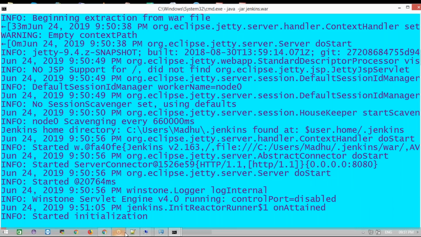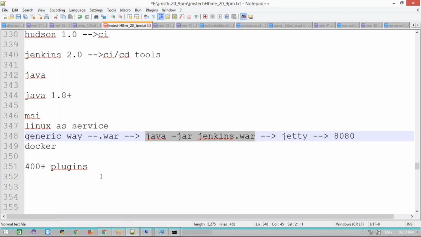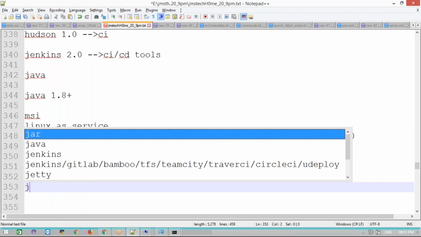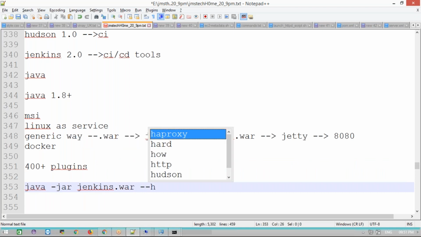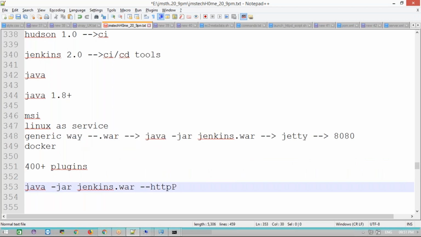At that time, we need to override that port. How to override the port? Let me show you. The same command, java -jar Jenkins.war, and you can use --httpPort= followed by whichever port you want to run on, and that port will be overridden. Now instead of 8080, your Jenkins will run on whatever port you have given.